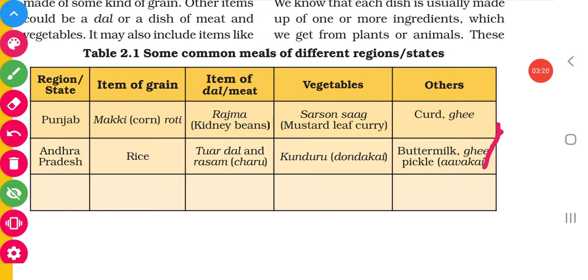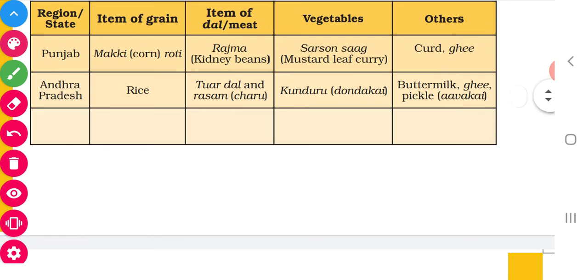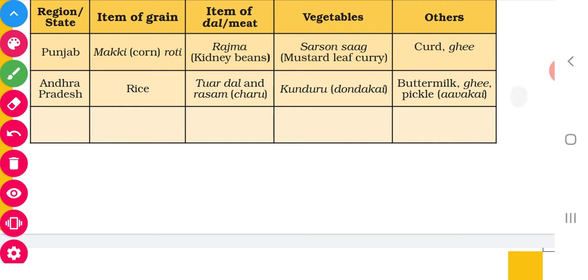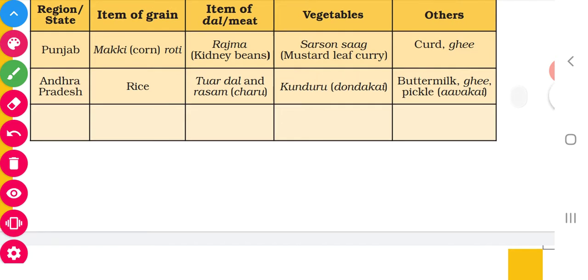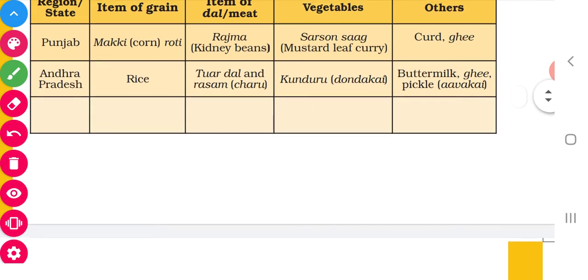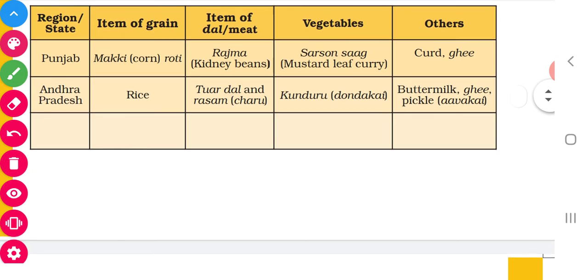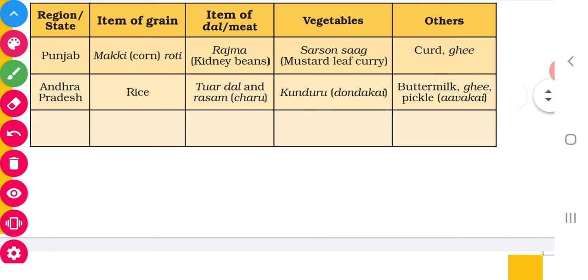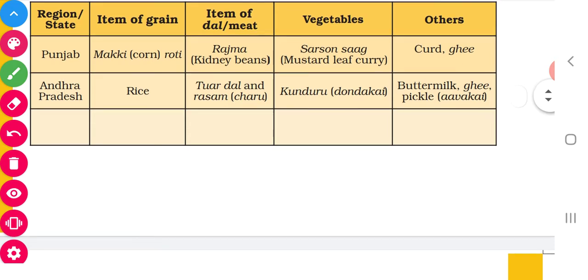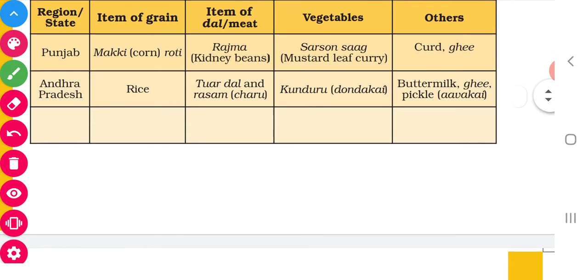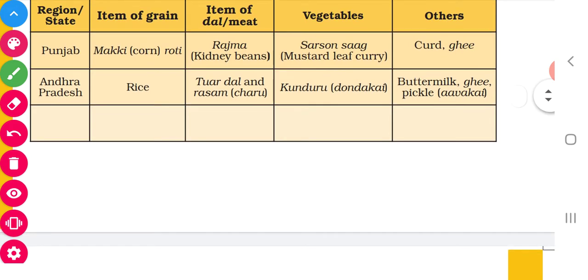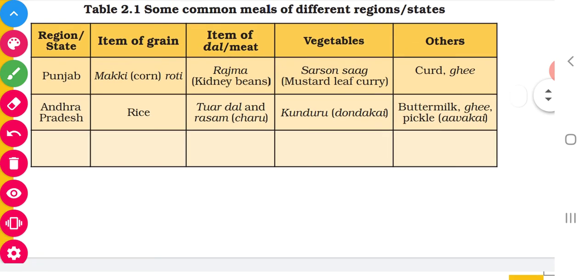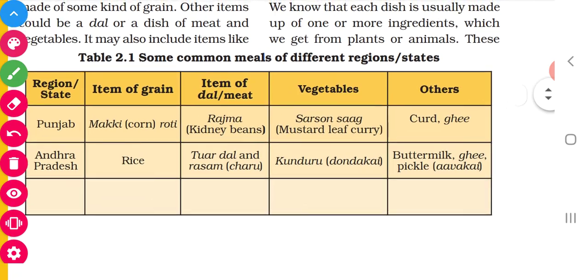Okay, similarly, you can add one more state here. Okay, you can add Tamil Nadu or we can add Kerala. So, whatever it may be. Okay, so this is your activity, you can do it. Okay, you consider your home. So, we are in Tamil Nadu, no? So, item of grain we eat, mostly we used to take rice. Then item of meat or dal means we used to take toor dal, or if it is meat we used to take mutton. Then vegetables means carrot, beetroot, like that we used to keep some vegetables for our meal, no? Then other things means butter, ghee, pickle. So you can fill this in the third column.